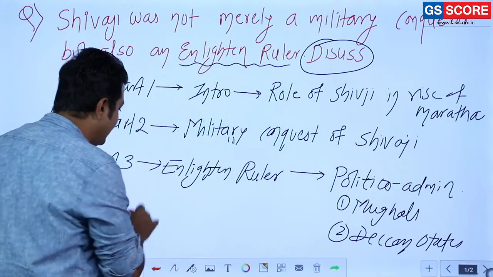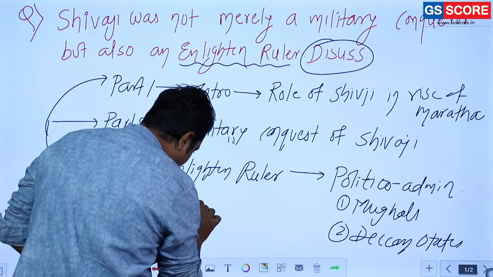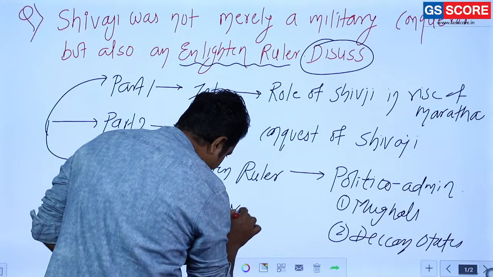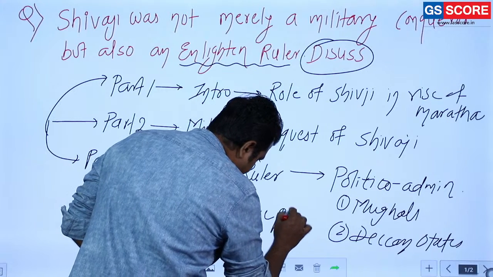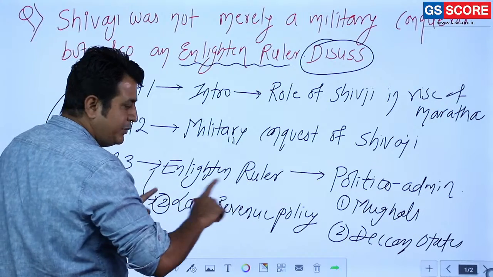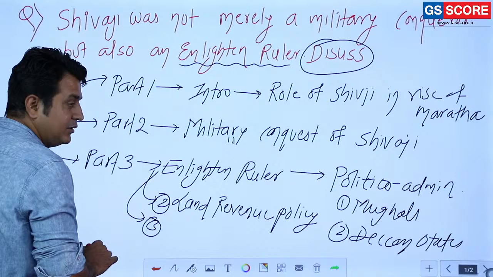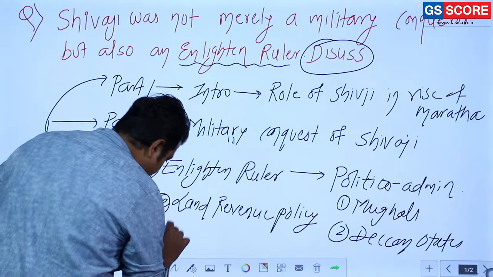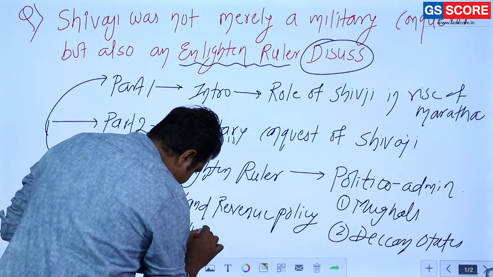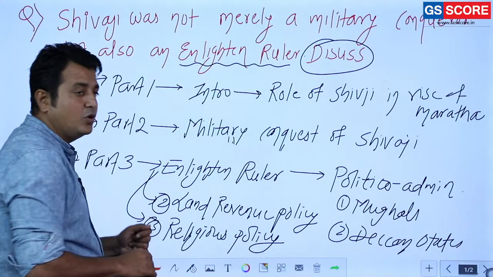The next important thing in the enlightened view, you are going to mention the land revenue policy. You are going to mention the land measurement and all, what the policy should be. The next important aspect is religious policy. Religious tolerance was there.